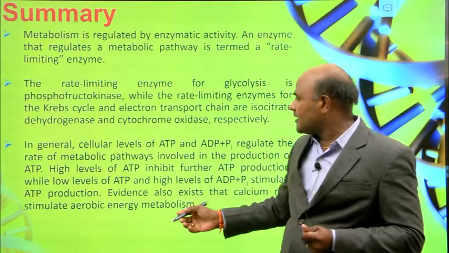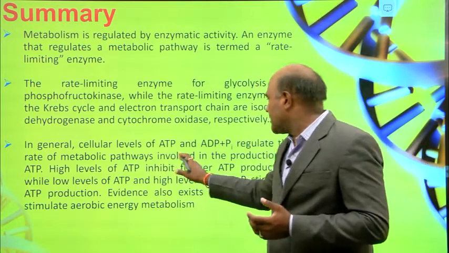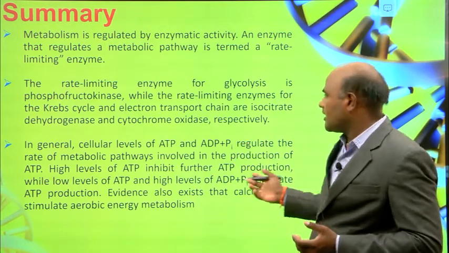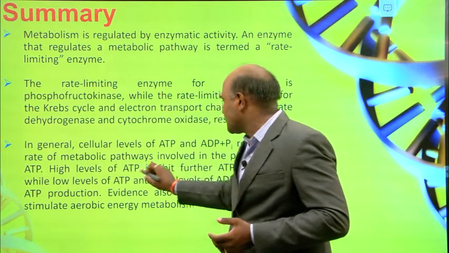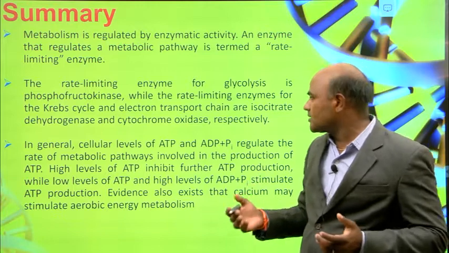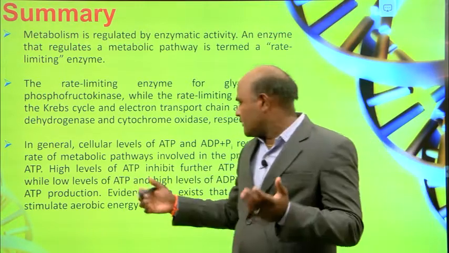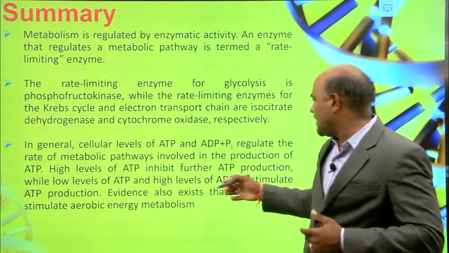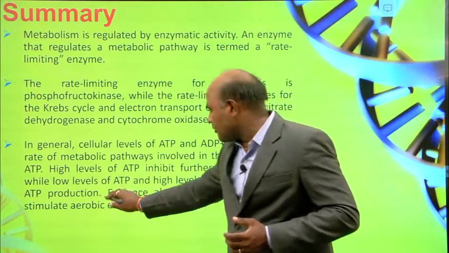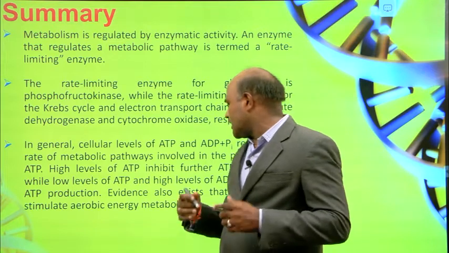Generally, at the cellular level, the levels of ATP and ADP and inorganic phosphate regulate the rate of metabolic pathways involved in the production of ATP, the energy molecule. High levels of ATP inhibit further ATP production, while low levels of ATP and high levels of ADP and inorganic phosphate stimulate ATP production. Evidence also exists that calcium may stimulate aerobic energy metabolism.